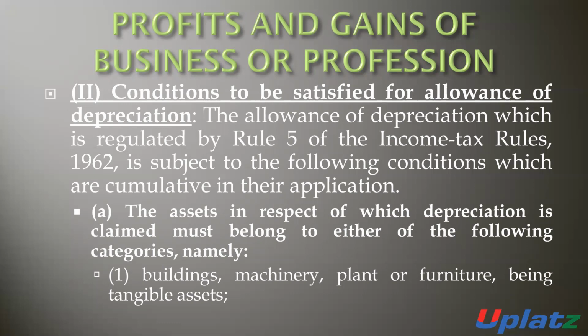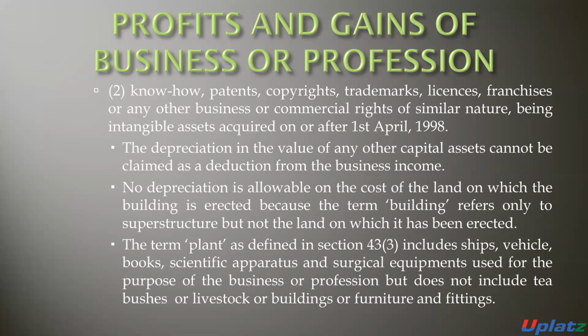It may be a building, machinery, plant, or furniture. It should be a tangible asset. If it is a building, machine, plant, or furniture, meaning any tangible asset, then the depreciation will be allowed.